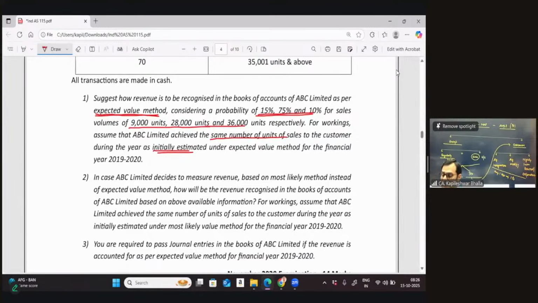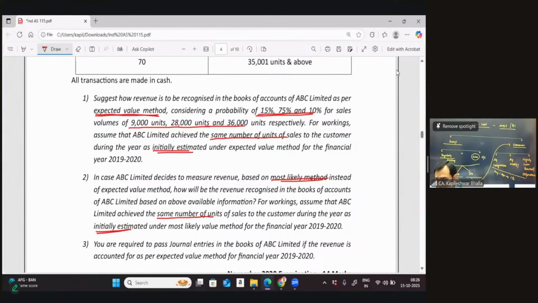Then he says, in case ABC decided to measure the revenue based on the most likely method, that is MLO, instead of the expected value method, how would the revenue be recognized in the books of accounts of ABC? For workings, assume that ABC achieved the same number of units of sale to the customers during the year as initially estimated under the most likely method.